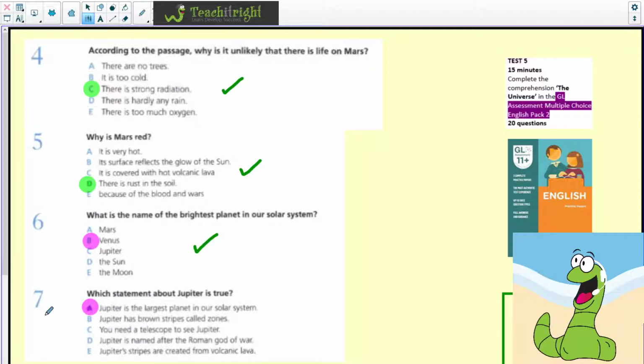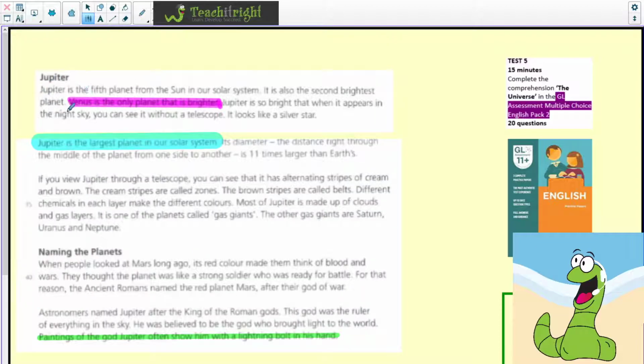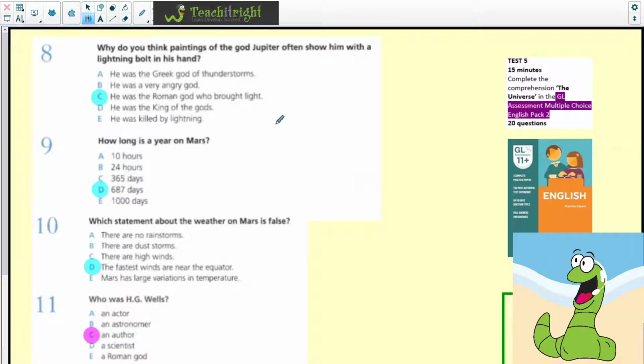Question 7, which statement about Jupiter is true? Jupiter is the largest planet in our solar system. And again, if we refer back to the paragraph here, it says Jupiter is the largest planet in our solar system. It's all about looking at the headings. This is obviously a non-fiction piece of text that's really worth going back and checking.